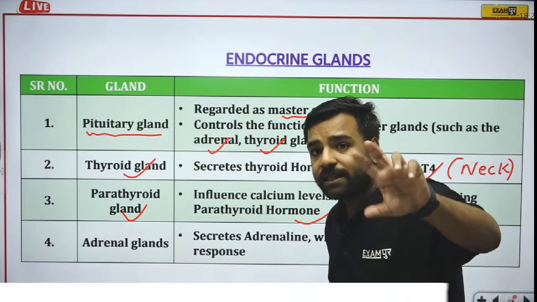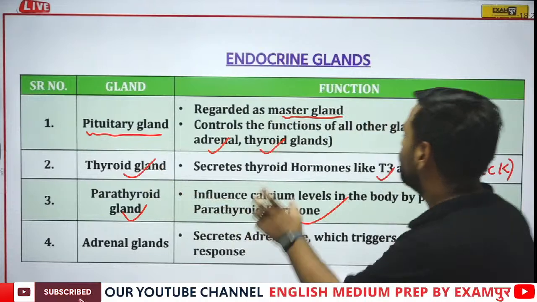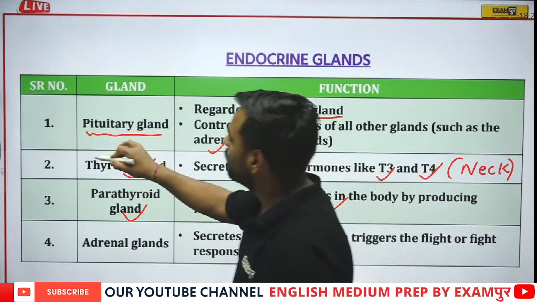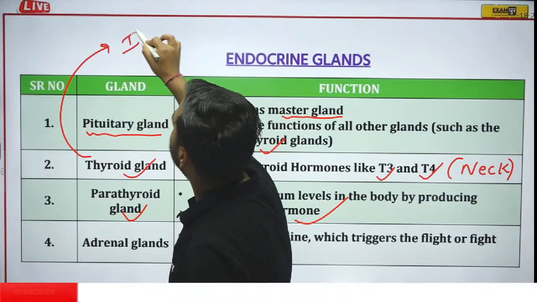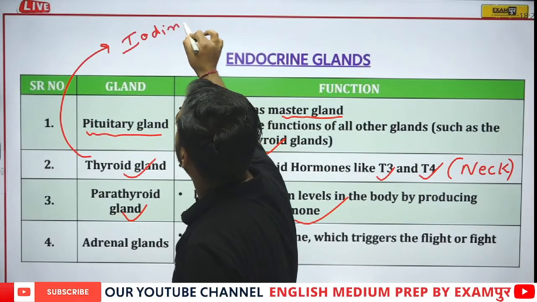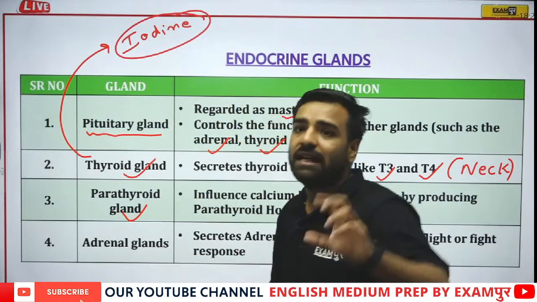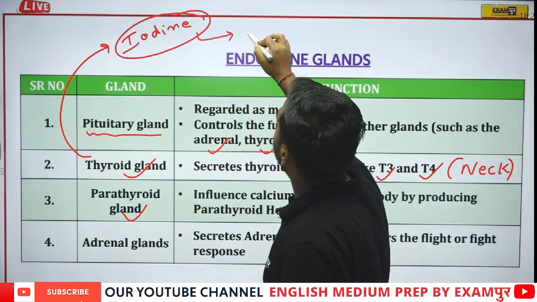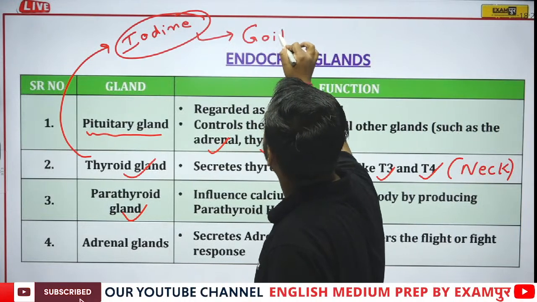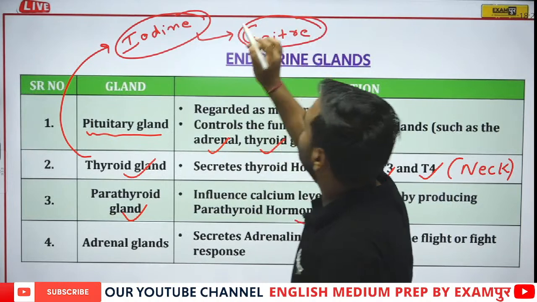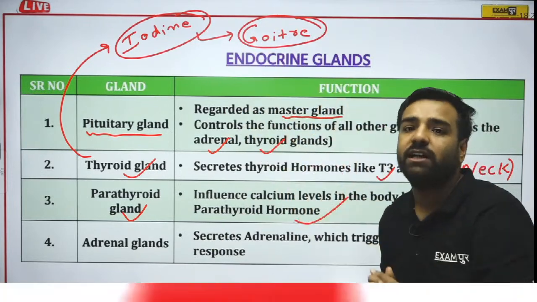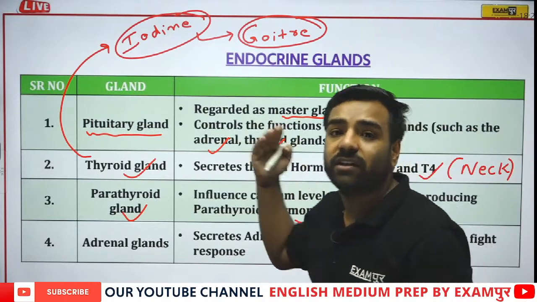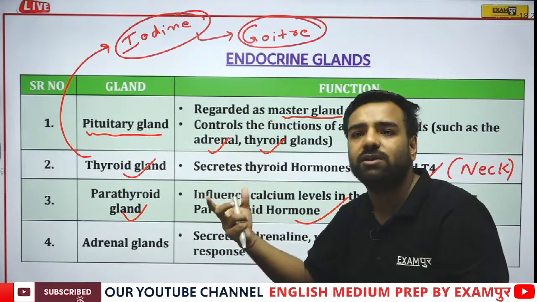So what I am saying here, thyroid gland, which was secreting these thyroid hormones T3 and T4. One more thing I want to add here, iodine plays a significant role, very important role. If iodine will be lacking, what is going to happen? If this iodine lacks, then there will be an issue which is known as goiter. Remember this. This iodine is playing a very important role in maintaining this thyroid. Thyroid gland actually secretes what? T3, T4. We can take the example of thyroxine.